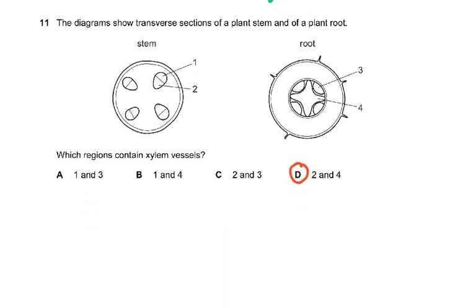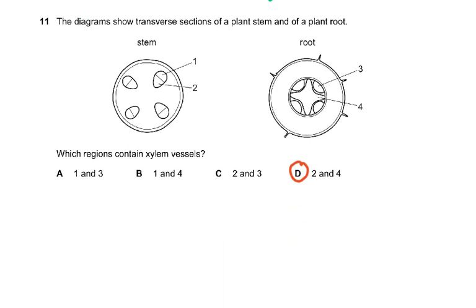Then coming to question number 11, the diagram shows a transverse section of a plant stem and of a plant root. Now this is something which you all must know. There's no ambiguity about it. In the stem, the xylem is on the inside and the phloem is on the outside. Similarly here, the xylem is on the inside and these outer parts, which I'm just going to color in purple, this is the phloem.